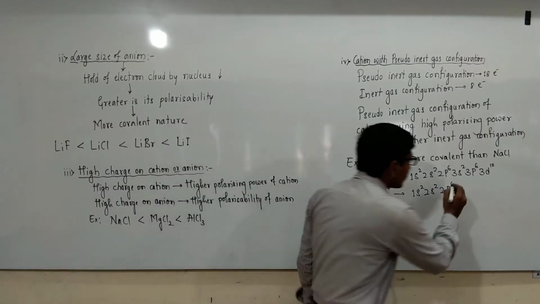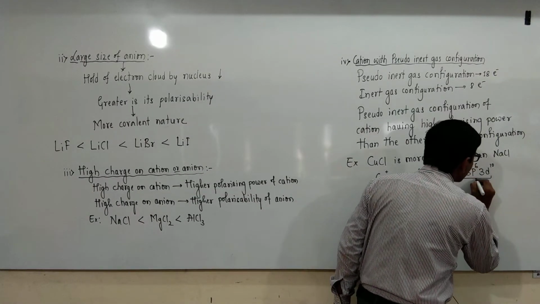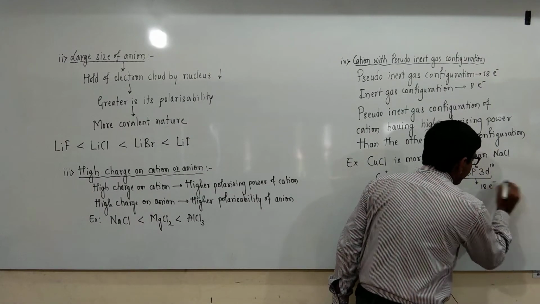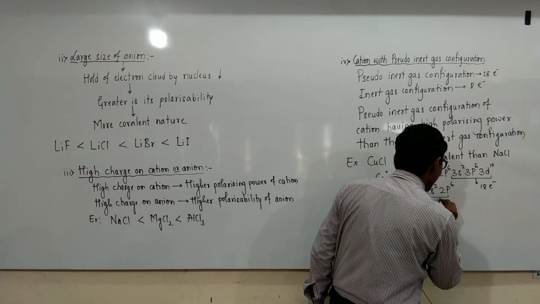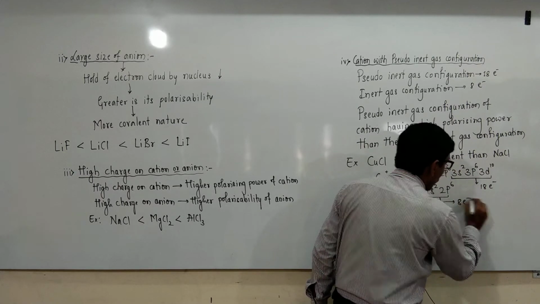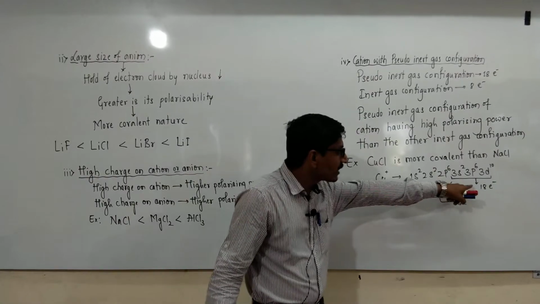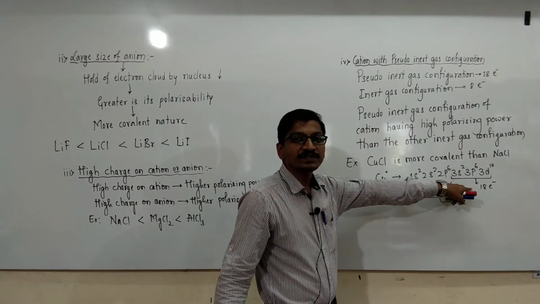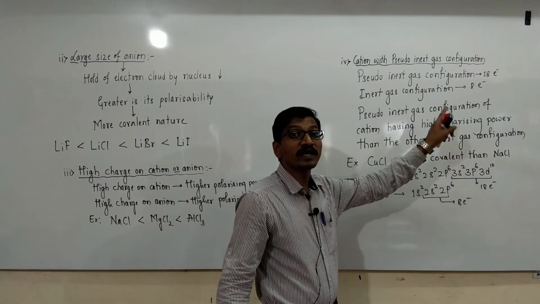Cu plus has 18 electrons in its valence shell and Na plus has 8 electrons, and 18 electron species are called pseudo inert gas configuration.